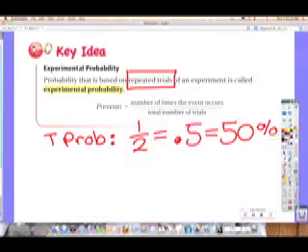Nod your heads, does that make sense? So if you want to make your experimental really close to theoretical, you just keep going. You keep experimenting, you keep flipping, you keep rolling. The more you do it, the closer they will become.